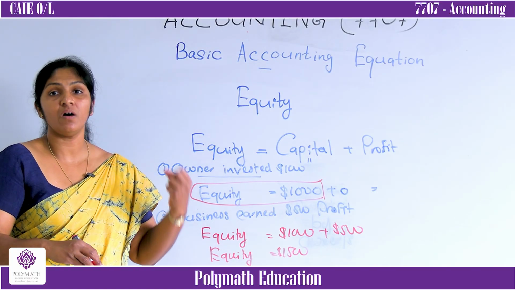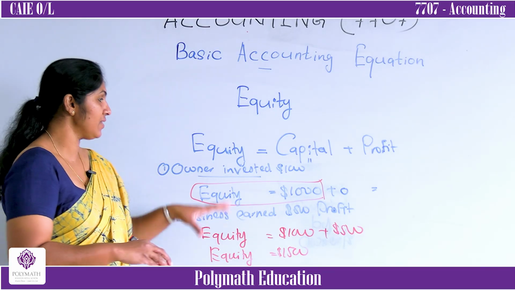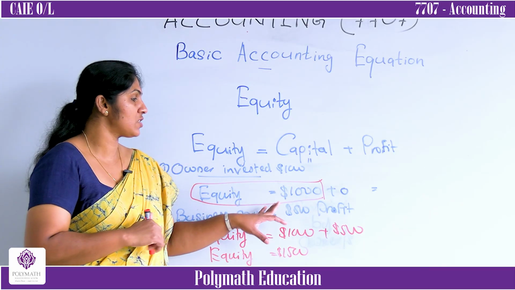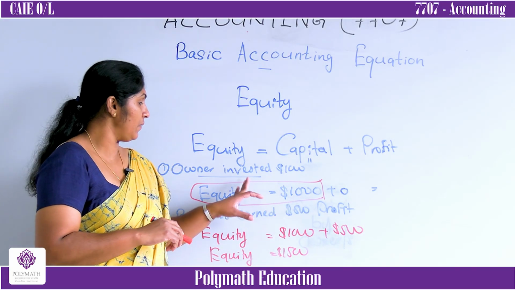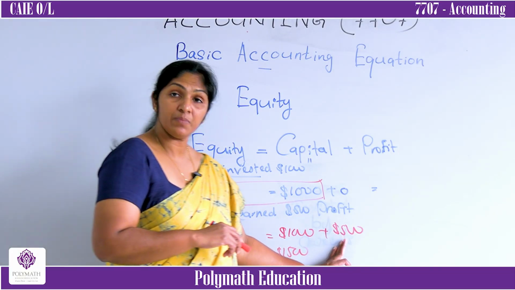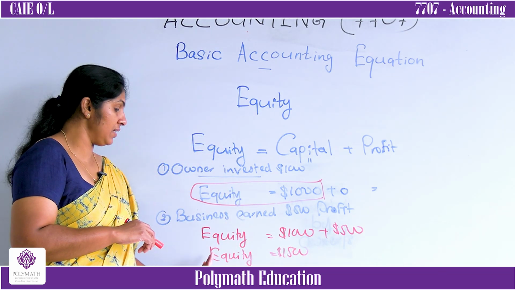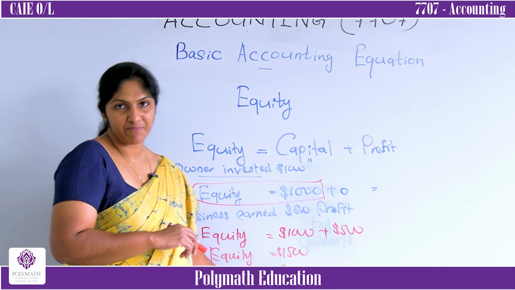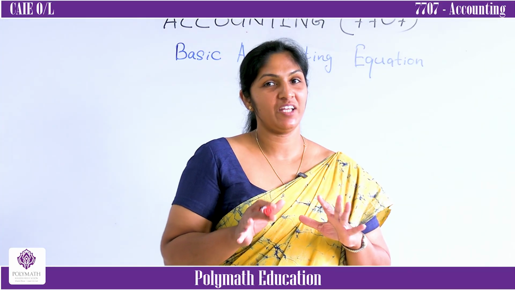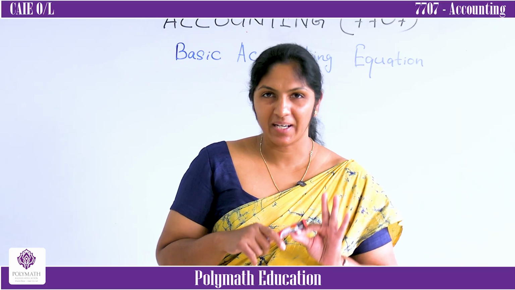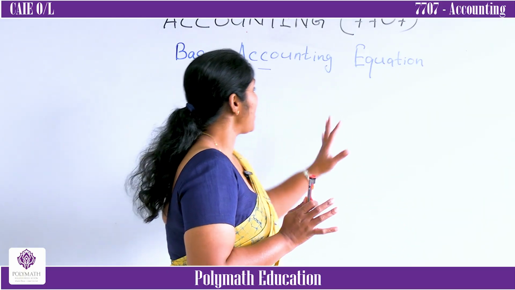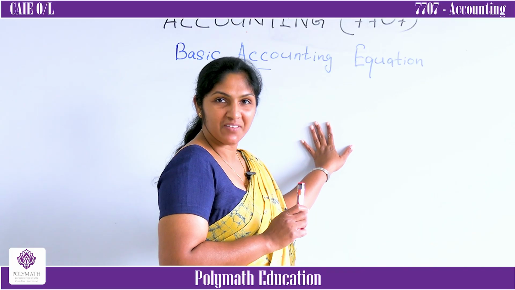Now can you understand the word equity? Equity means owner's ownership. Owner's ownership equals capital plus profit, right? Capital means the resources which are invested by the owner. When the owner only invests money, equity equals capital. When the business has earned profit, equity equals capital plus profit. Hope you can understand. I explained what you mean by asset, liabilities, as well as equity. Now we are going to study the basic accounting equation.